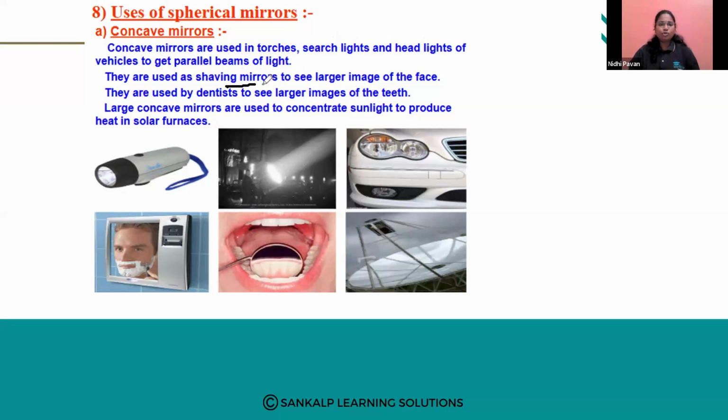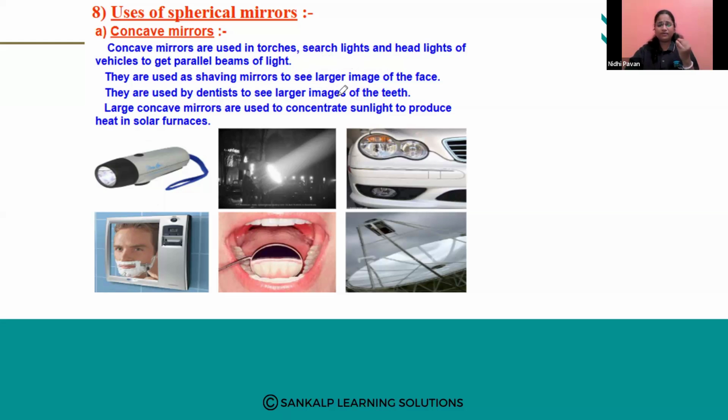They are also used in shaving mirrors to see a larger image of the face. Then they are used by dentists to see larger images of the teeth. Whenever you go to the dentist, they use a kind of mirror that appears like a spoon, but they see the teeth with it. That is nothing but our concave mirror.